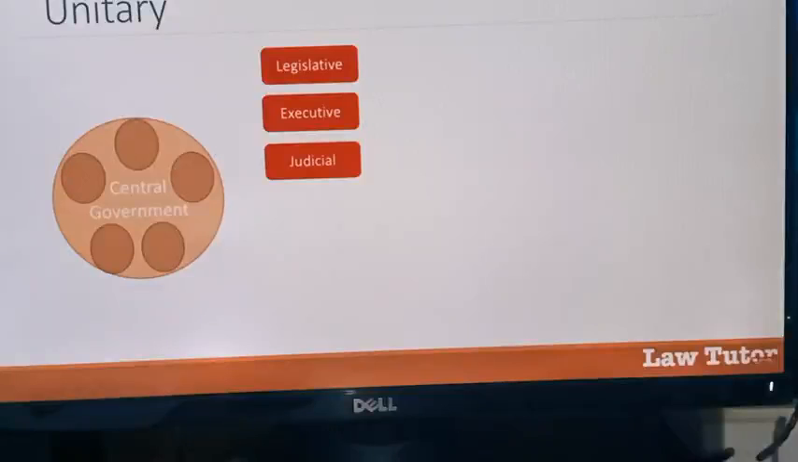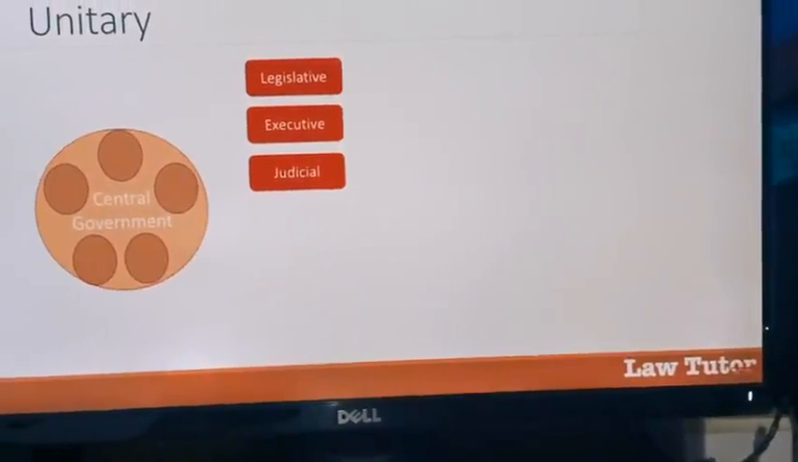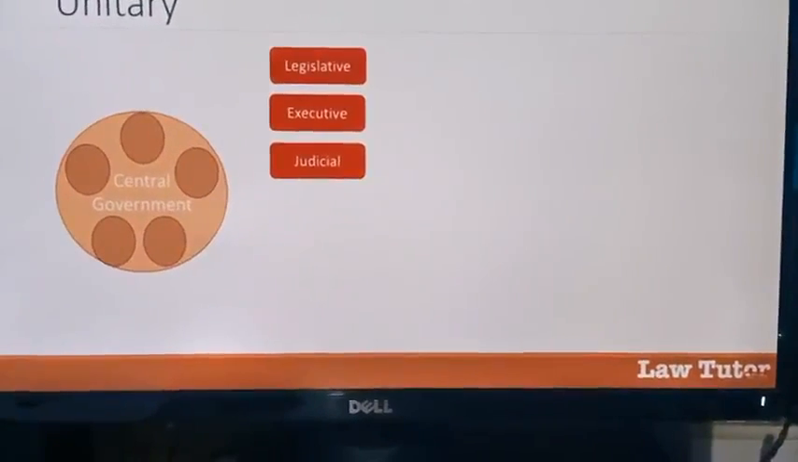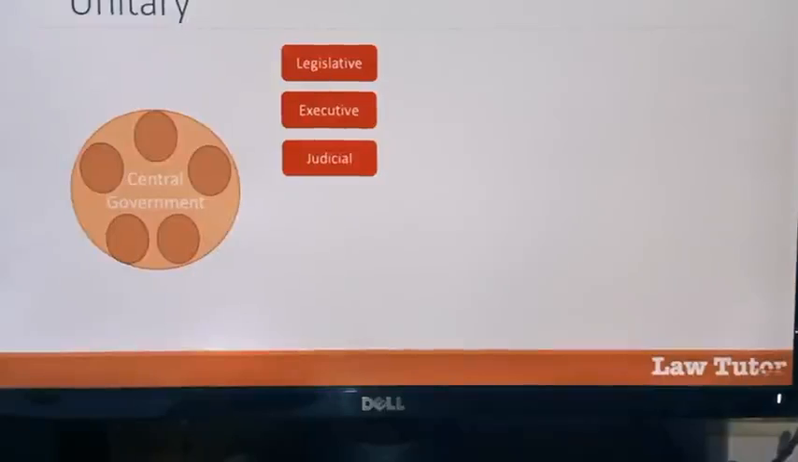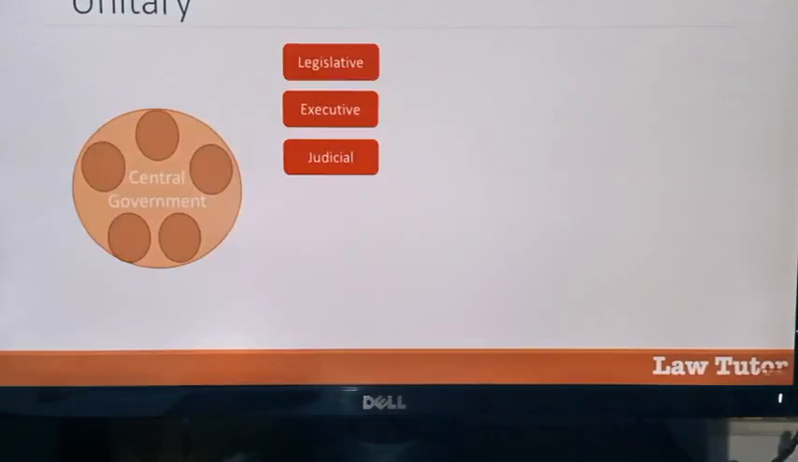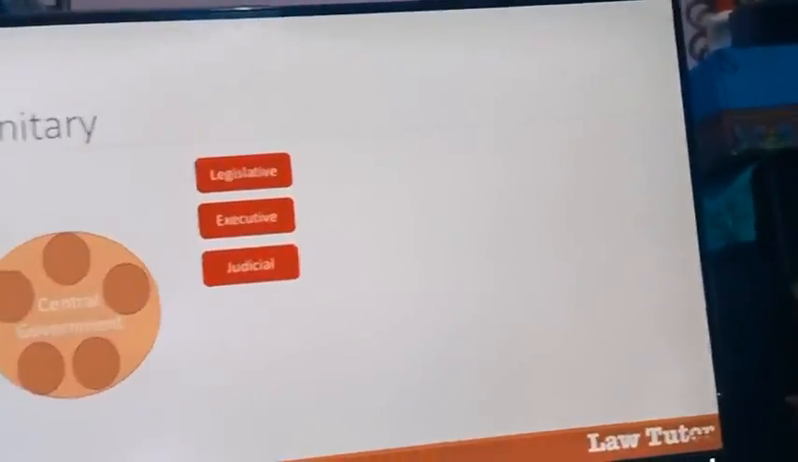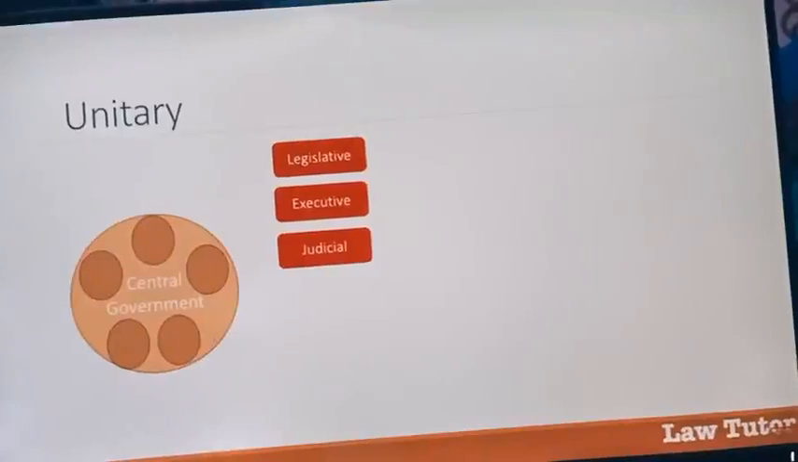The local governments, the smaller governments, are created only to administer the policies and laws which are made by the central government authority. The smaller local governments don't have an option not to follow the decisions of the central government. In a unitary system, the central government authority may create or alter powers and the territories of the smaller governing bodies.